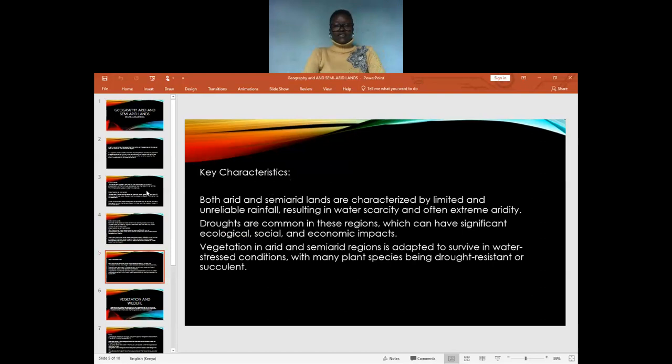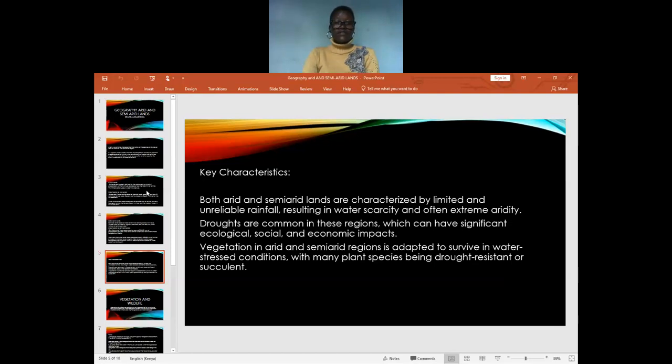We have general key characteristics of arid and semi-arid lands. Both of them are characterized by limited and unreliable rainfall, resulting in water scarcity and often extreme droughts. Droughts are common in these regions, which can have a significant ecological, social, and economic impact. Vegetation in arid and semi-arid regions is adapted to survive in water-stressed conditions, with many plant species being drought resistant.